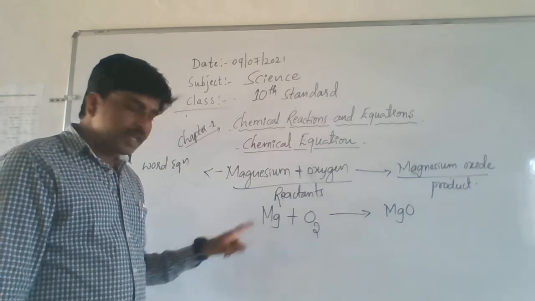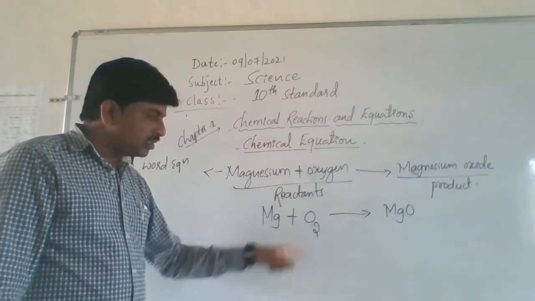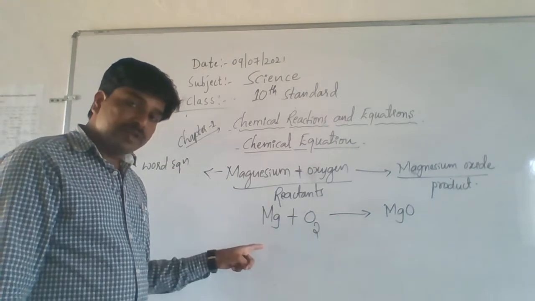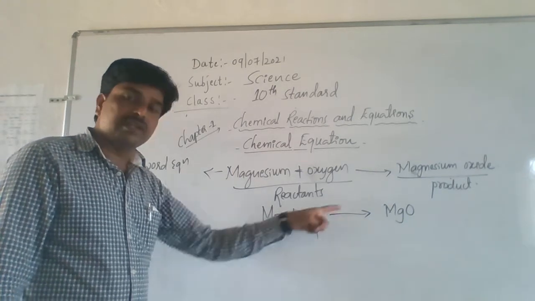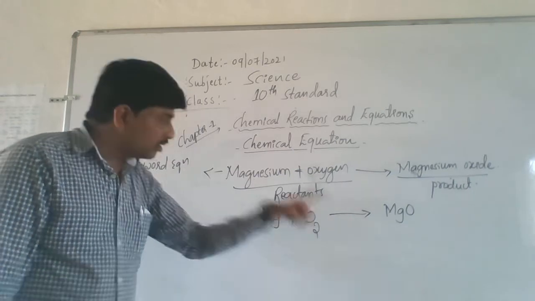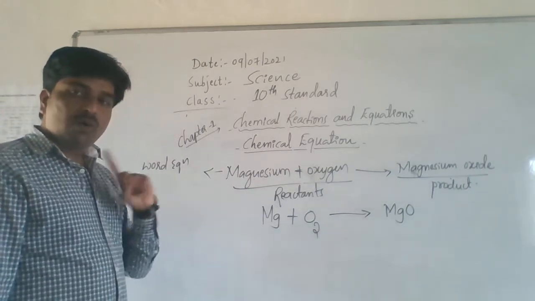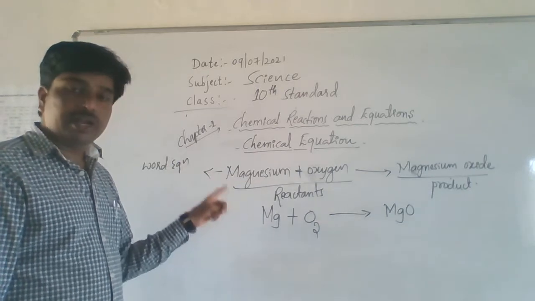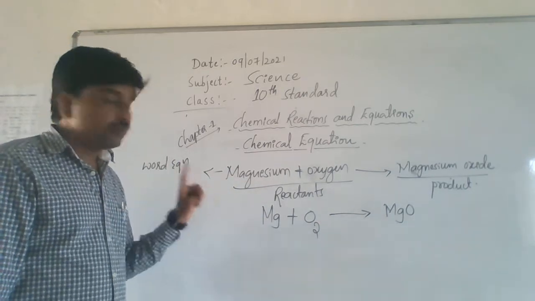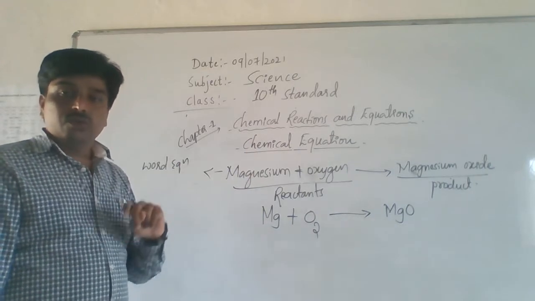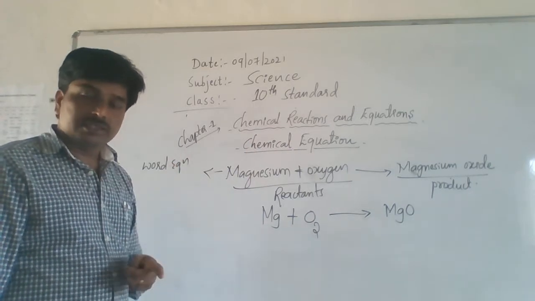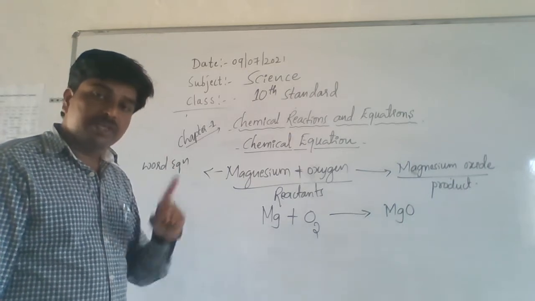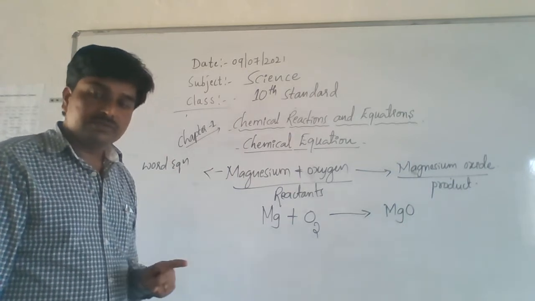How many atoms are there here? Magnesium, only one is there. Oxygen atoms, two atoms are there. So we know these atoms of that elements are reactants by writing the symbol sign formulas only, but not in a word equation. We don't know the quantity of that reactants when we write the word equation. We know the quantity of that reactants only when we write the chemical reaction with the help of their symbol sign formulas.